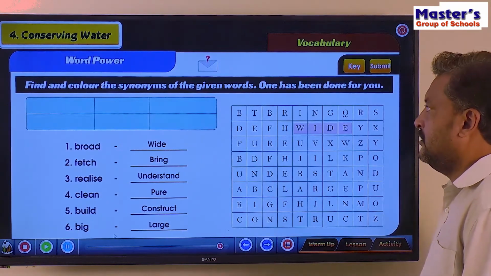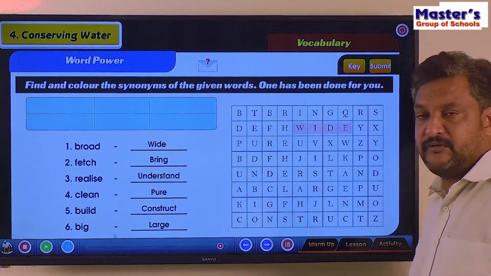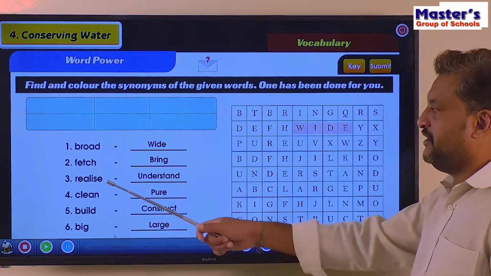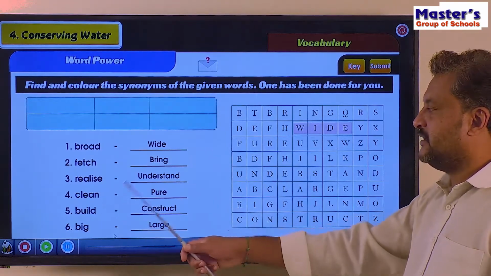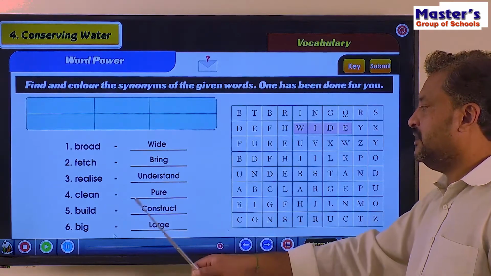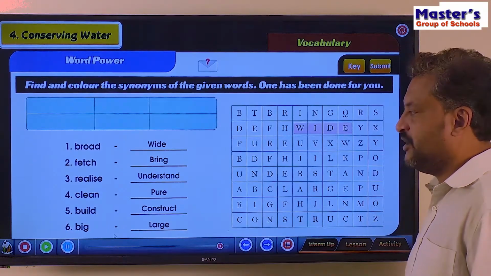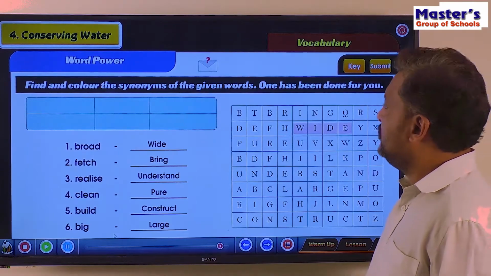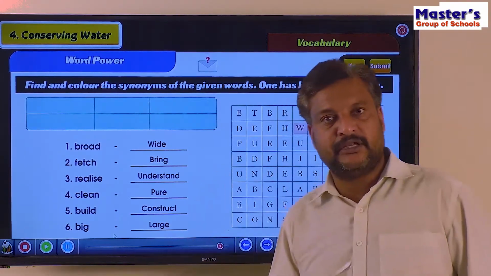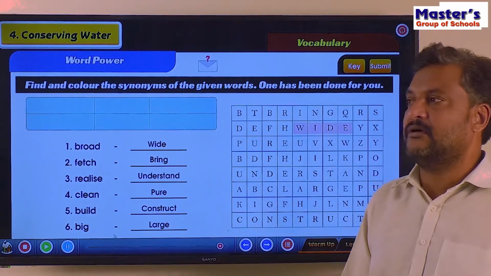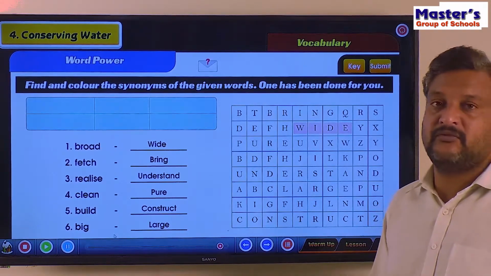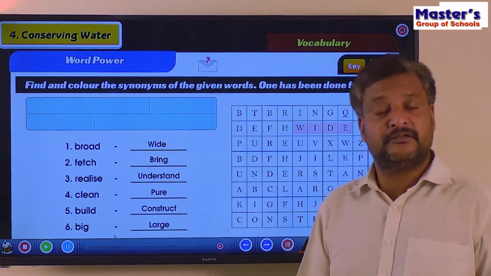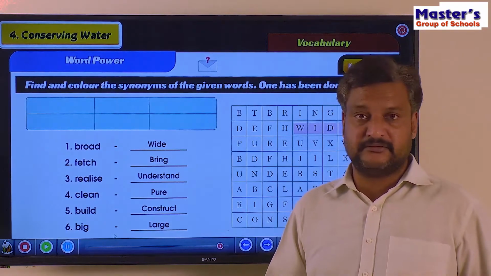Okay. So they are about the synonyms. The first one is broad, wide; fetch, bring; realize, understand; clean, pure; build, construct; big, large, right? So they are the synonyms. You can do this coloring activity. You can download these pages from the PDF, which is there along with this video, right? You can print it out, and you can do this coloring activity in that, right?